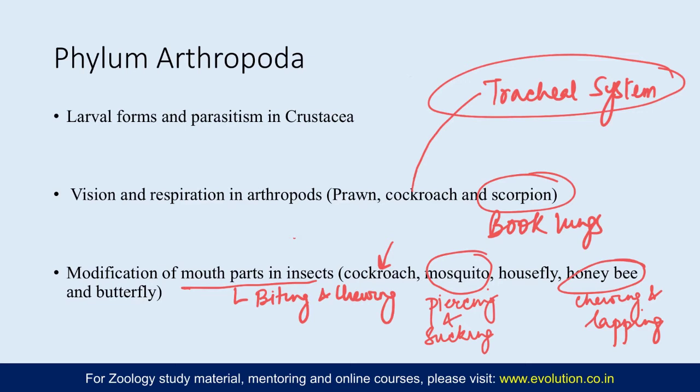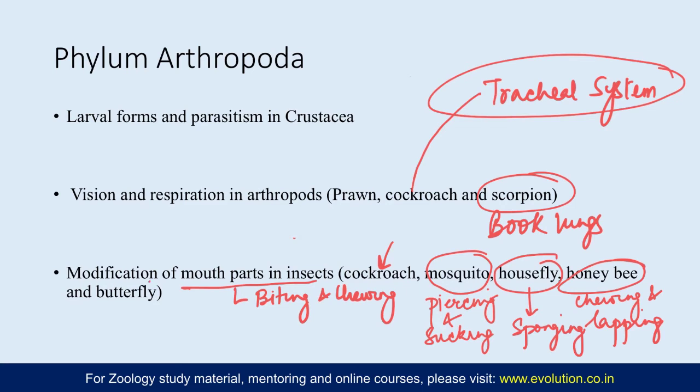Then in case of housefly, the housefly is only able to ingest liquid food, so the mouthparts are modified so as to suck up the liquid food. In that case, mandibles are altogether absent because they don't have to chew anything, and these mouthparts are called the sponging mouthparts. So that is something you need to focus on here.